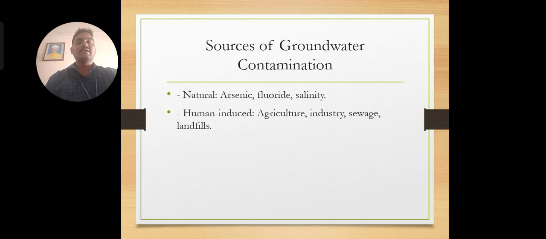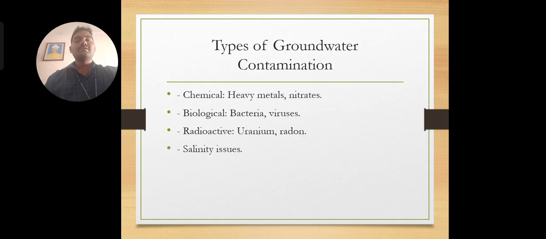Likewise, in a sandwich manner we place the waste, and it is going to degrade. But when rainfall occurs in that area, it is going to contaminate the groundwater, because the waste is present totally below the groundwater level. Next, we are going to discuss the types of groundwater contamination: chemical contamination, biological contamination, radioactivity contamination, and salinity issues also.